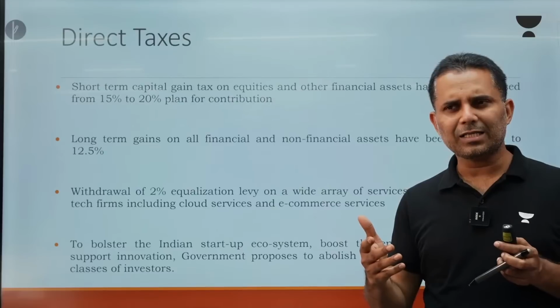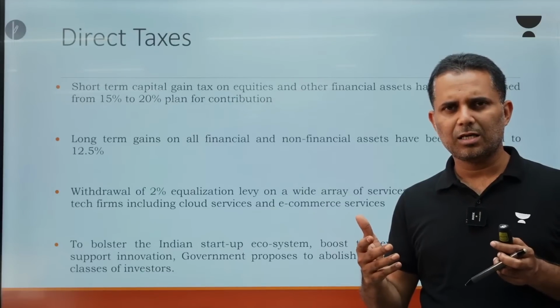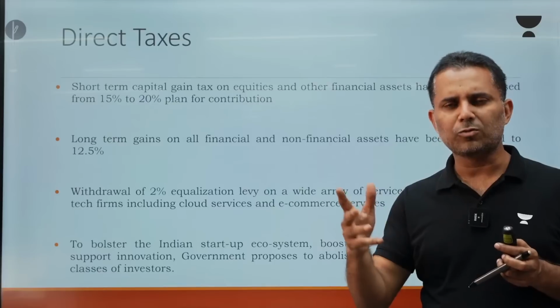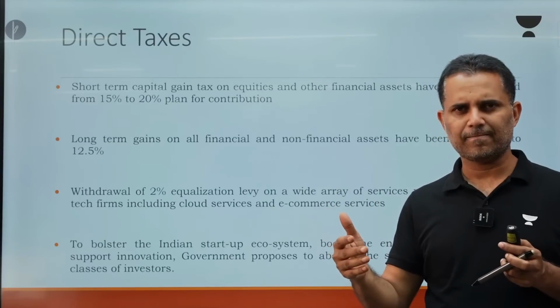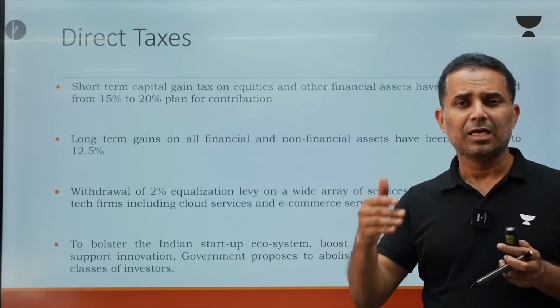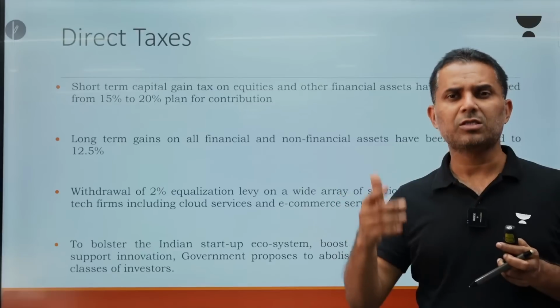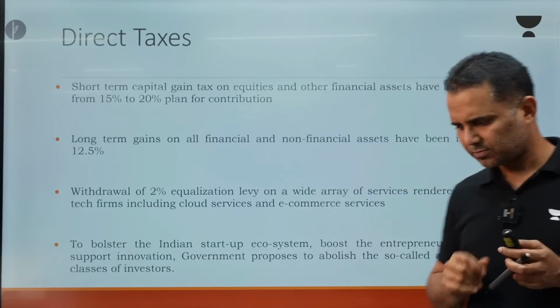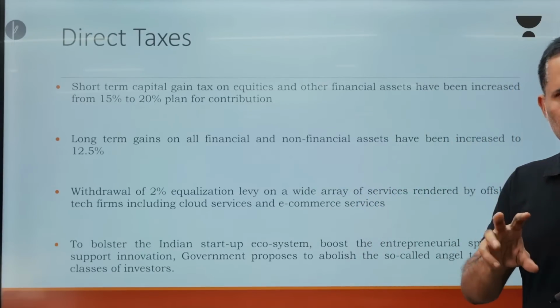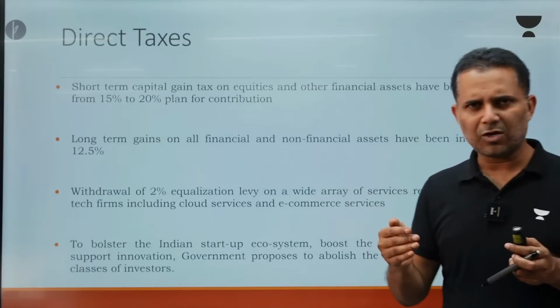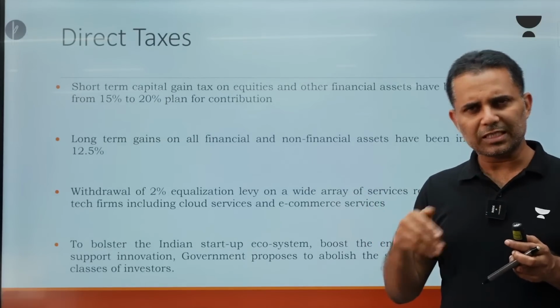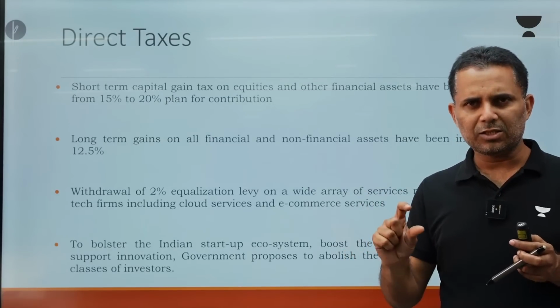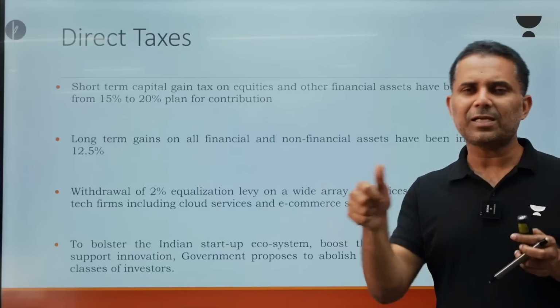Now capital gain tax is applicable on certain instruments, for example, land, real estate, shares, bonds, gold, etc. So on all these, capital gains tax is imposed. One is called short term and the other is called long term. So suppose I purchased a house and sold it in the same year, then it is called short term and short term capital gain tax will be applicable.